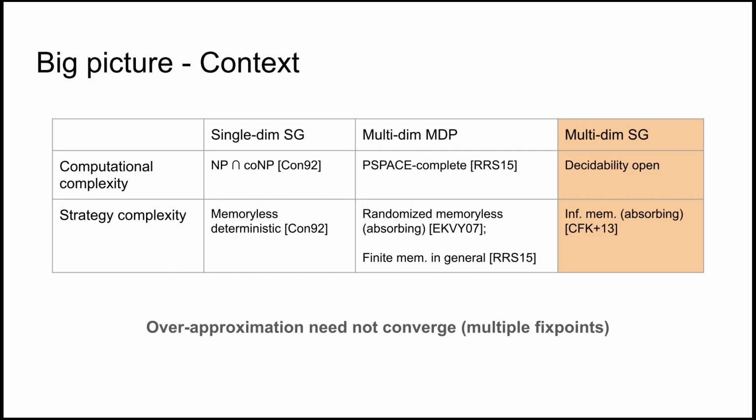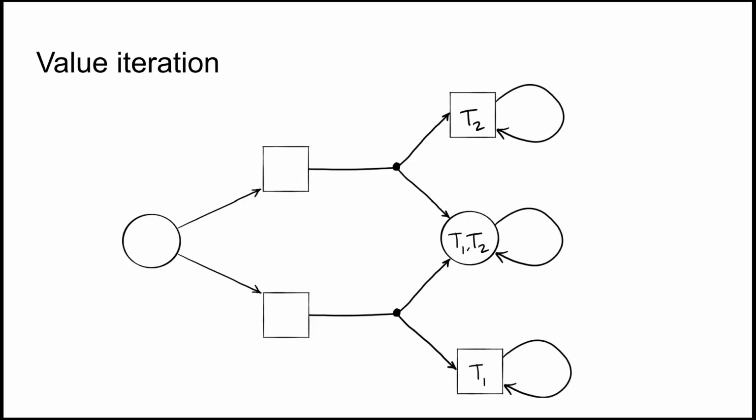As we said before, the key difficulty is that the over-approximation need not converge to the true frontier, as there can be multiple fixed points above it where value iteration gets stuck. To understand why this happens, let's first recall how value iteration works, in particular in the multidimensional setting.